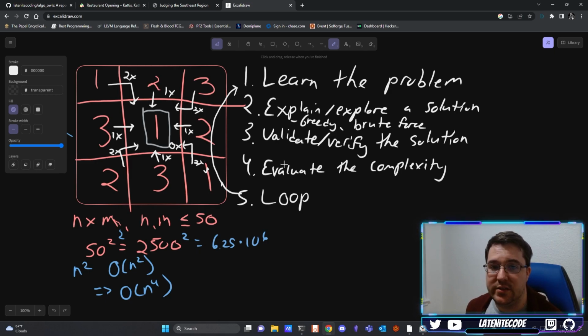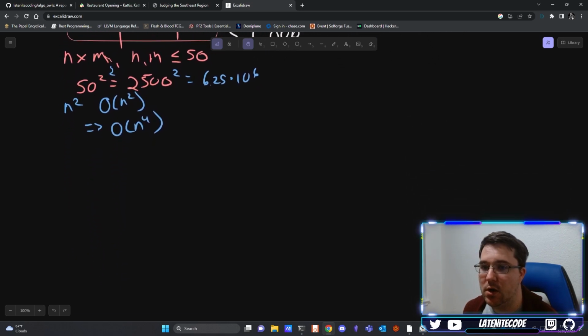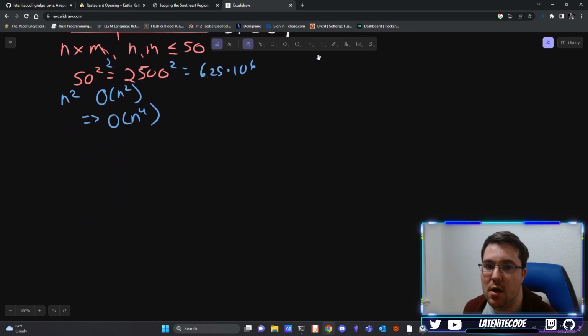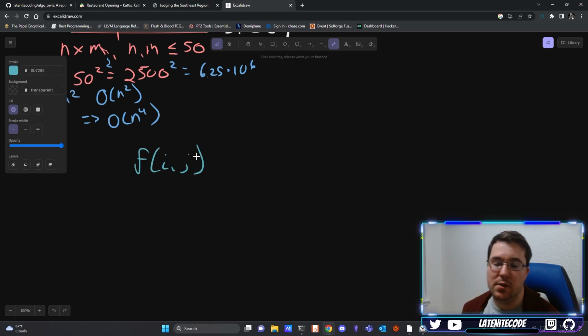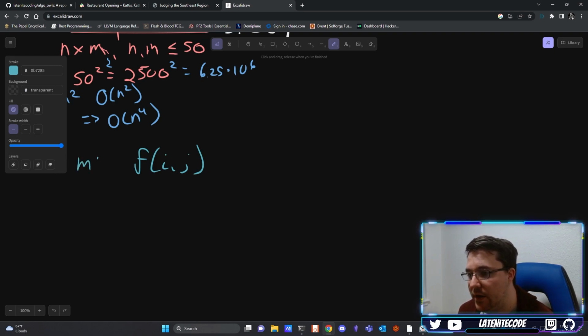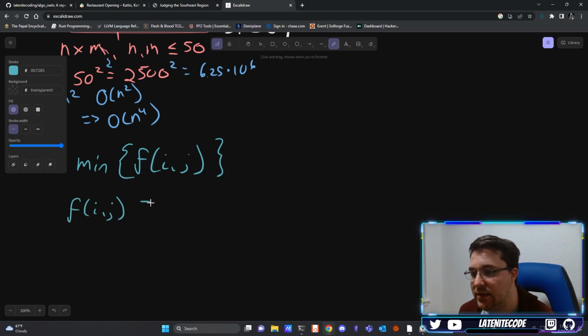So in terms of programming that solution, the description of this solution is pretty straightforward. If we want to come up with a better mathematical description of this, all we effectively have to say is assume for a second that there is some function out there that will take i and j, and then compute a cost associated with that particular i and j. Our job is to minimize this function.